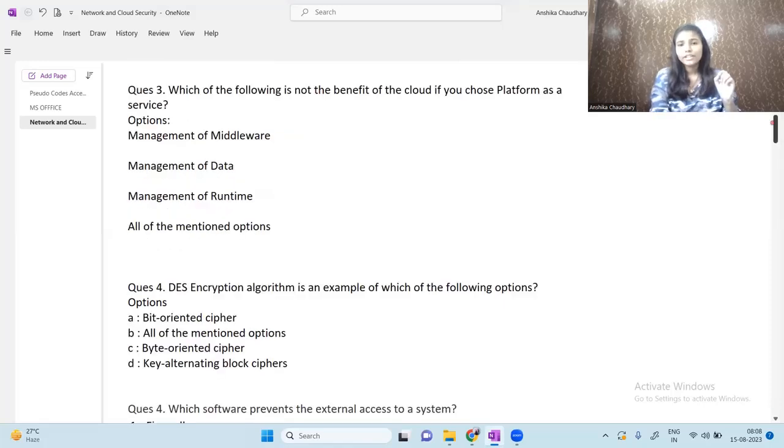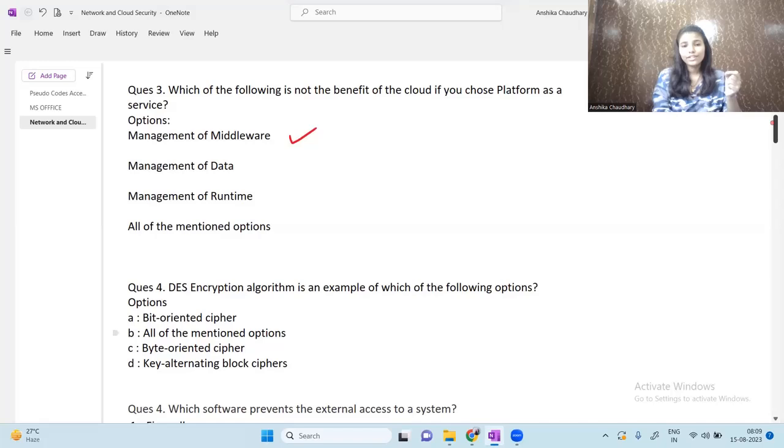Which of the following is not a benefit of the cloud if you choose platform as a service? So if you are using platform as a service, what will not be beneficial for you? So this is the management of middleware. The correct answer for this is management of middleware. This is not going to be beneficial for us. Moving on to the next question.